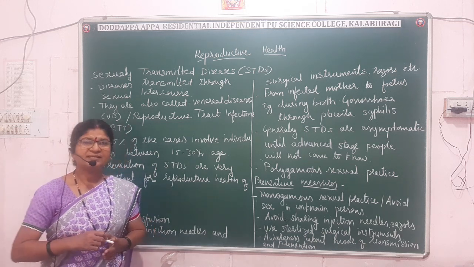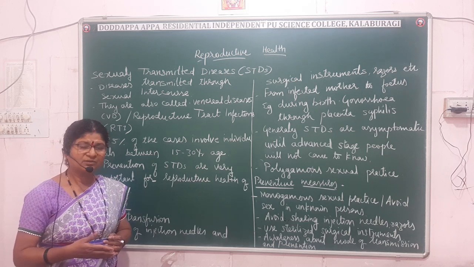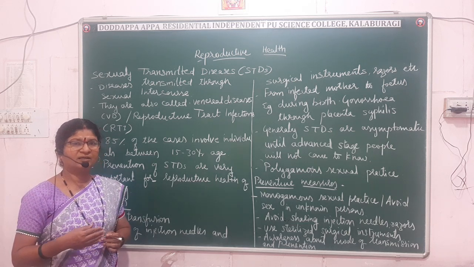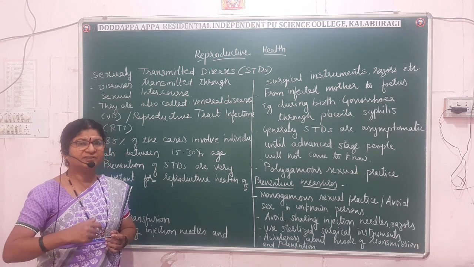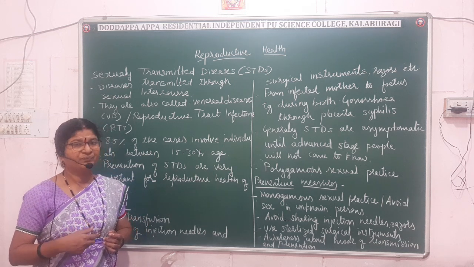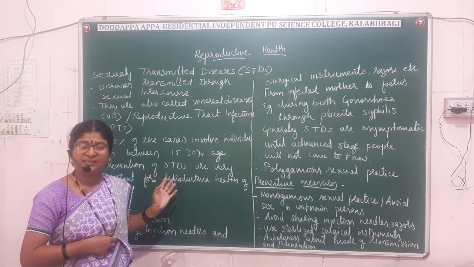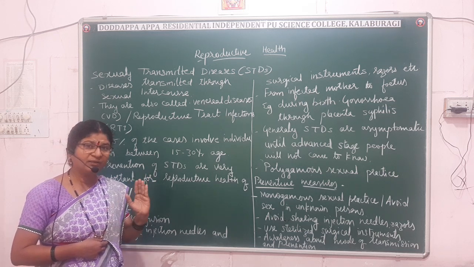Now, till now what I told, today we are discussing the STDs. What do you mean by STDs? They are the sexually transmitted diseases, which are also called venereal disease or reproductive tract infection. They are called venereal disease after the name of the Greek god Venus, a god of love. These STDs are very prevalent in the youngsters, especially between the age group of 15 to 30.